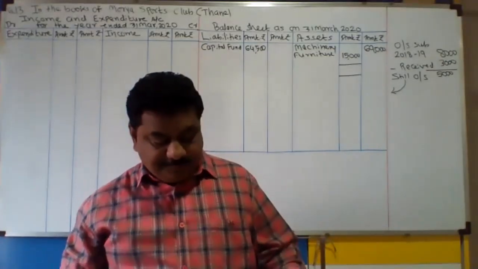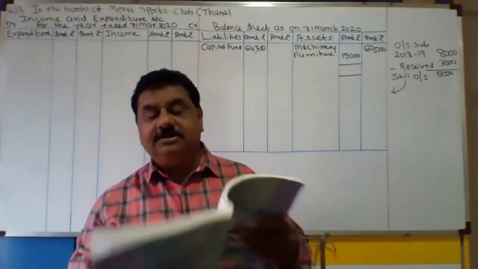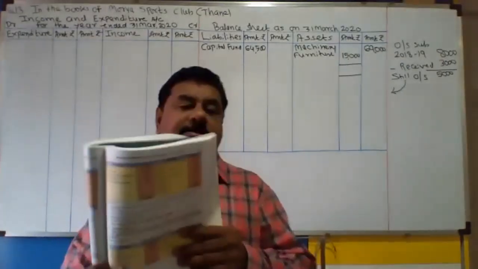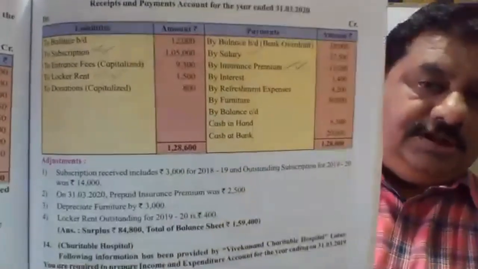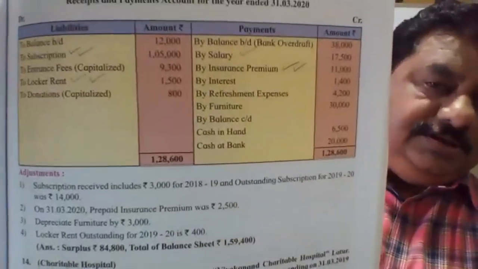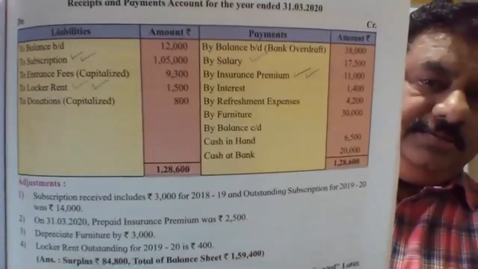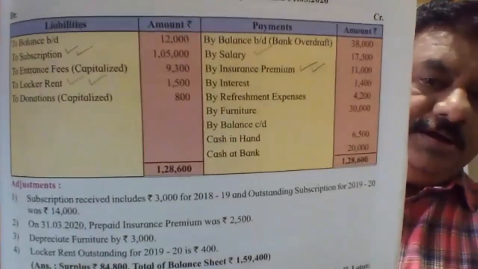So look, your tick markings have come like this. Your tick markings are like this. Please check it. Check properly whether you have done the tick marking correctly or not, in the receipt and payment account.